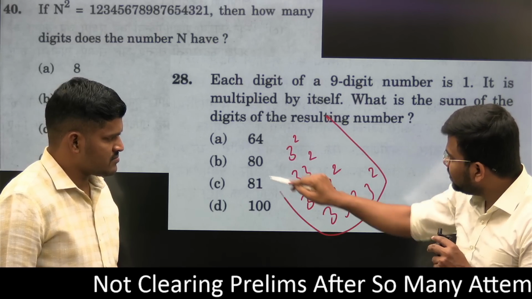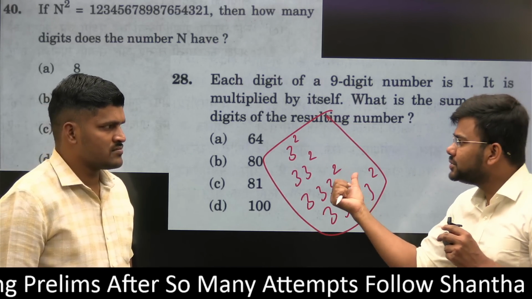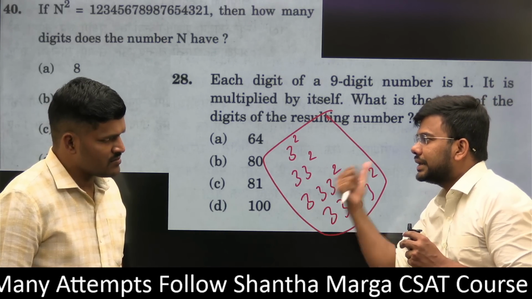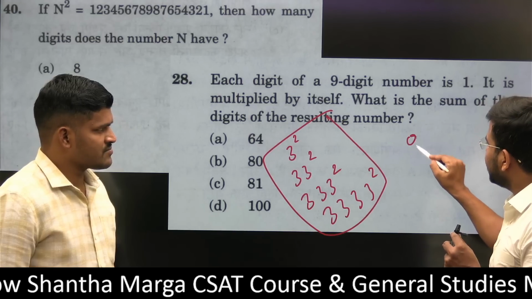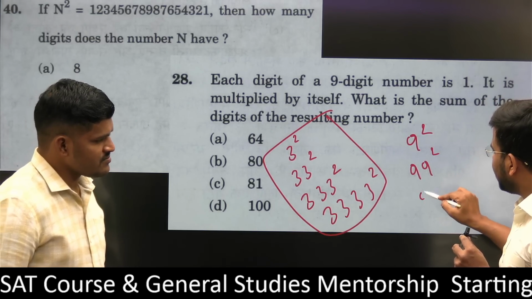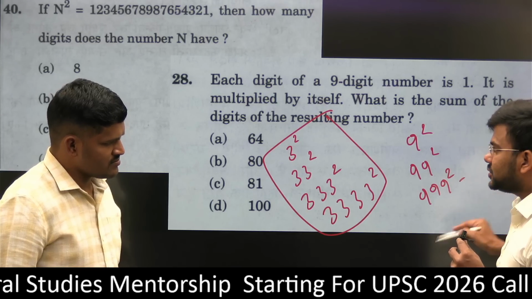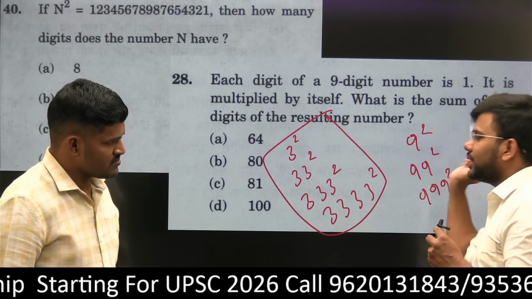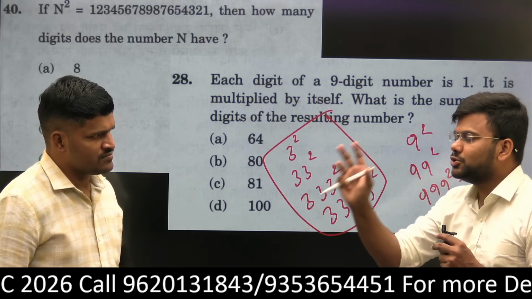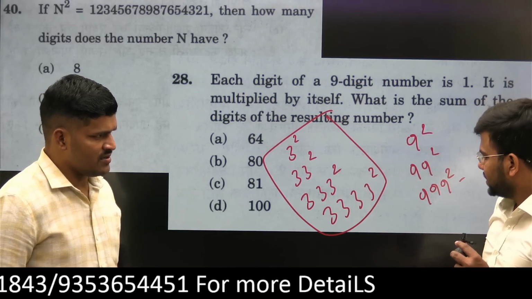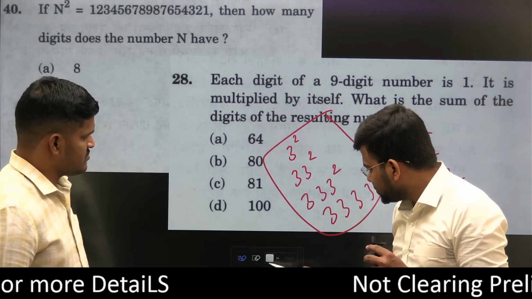Please check this in the calculator and observe. Here also there is a trick, sir. Exactly. One more: 9 square, 99 square, 999 square. Similarly, there is a trick for 9 also. These things have to be carefully observed. Yes. So going to the next question, sir.